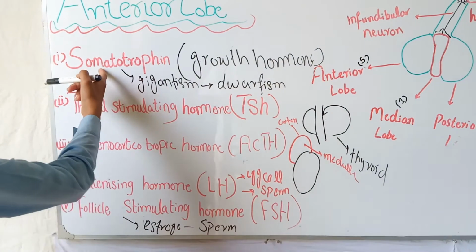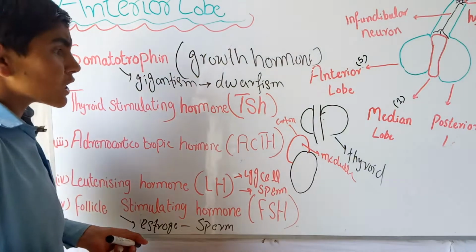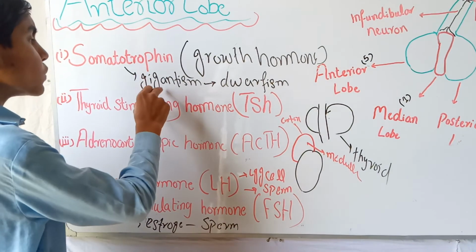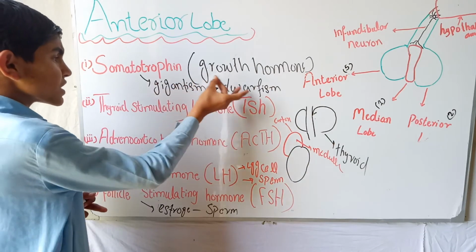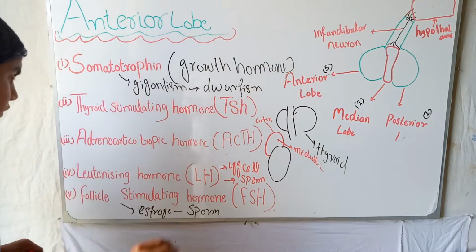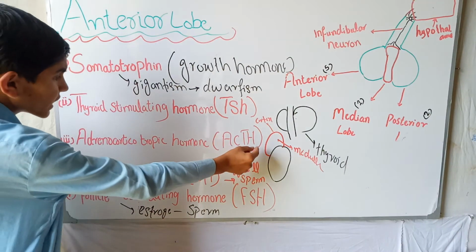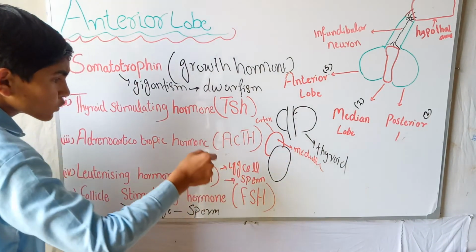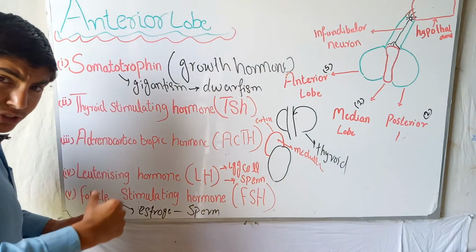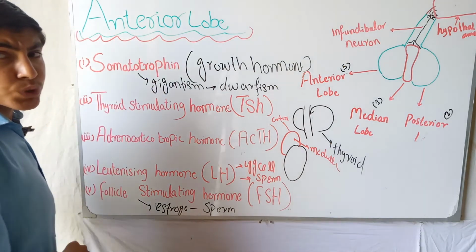So let's recap. The somatotropin hormone, we can say growth hormone, gives development and increases reproduction in our cells, so our body will grow. It has two disorders: one is gigantism, second is dwarfism. The thyroid stimulating hormone acts on the thyroid gland to produce thyroxine, and the third one, adrenocorticotropic hormone, acts on the cortex part of the adrenal gland to increase the reabsorption of water and salt in the proximal convoluted tubules and loop of Henle.